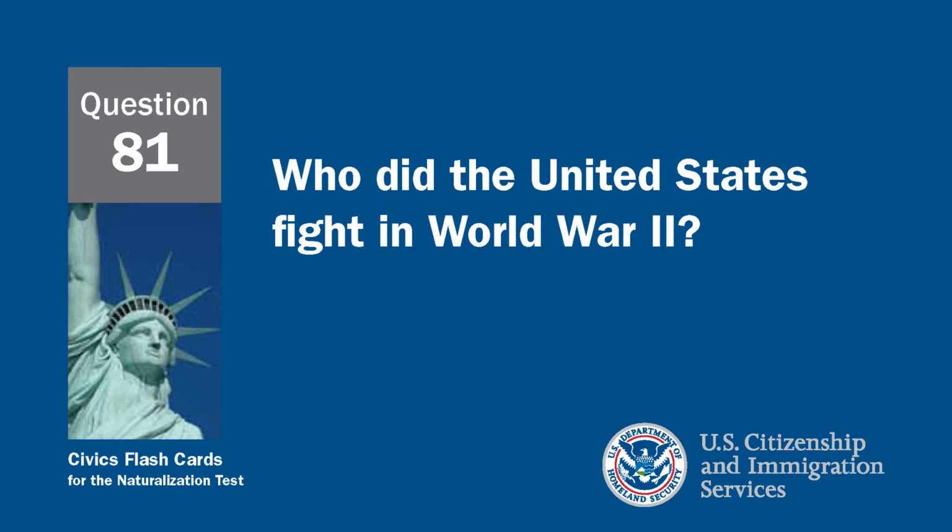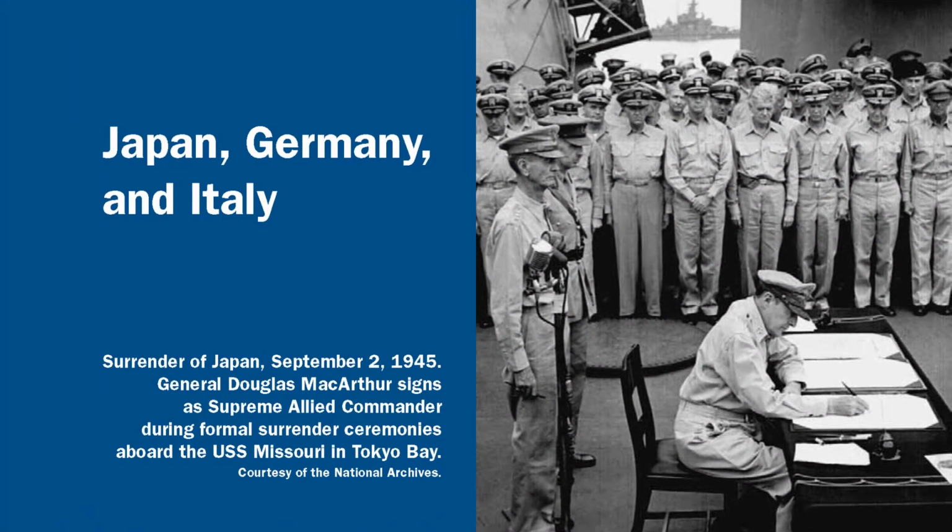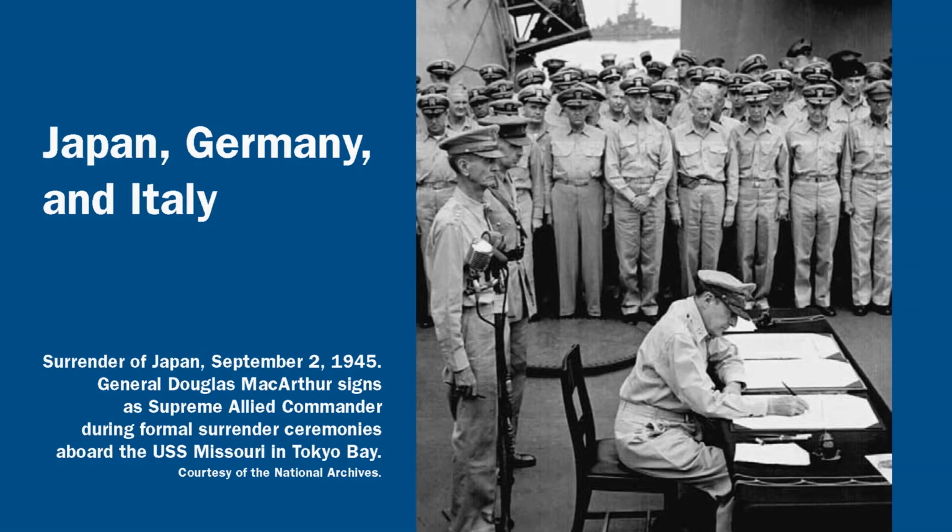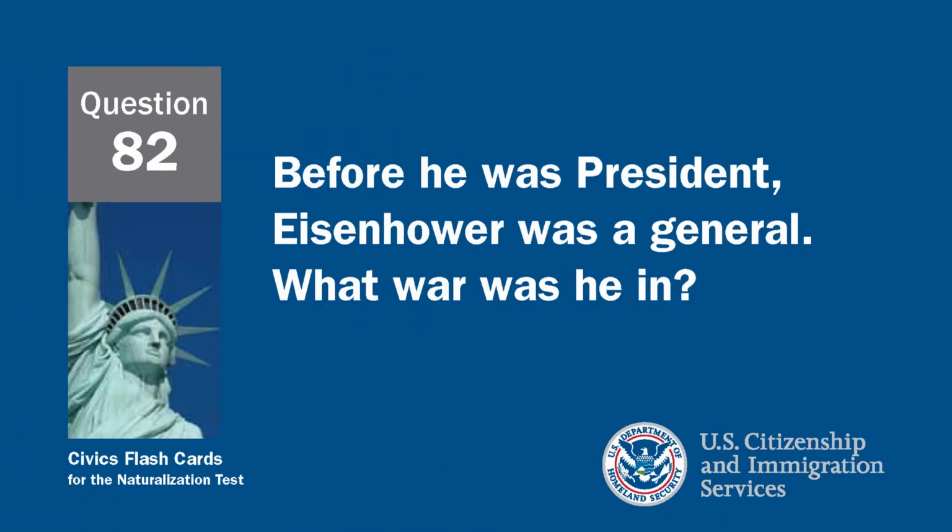The United States fought Japan, Italy, and Germany during World War II. Before he was president, Eisenhower was a general. What war was he in? President Eisenhower was in World War II.